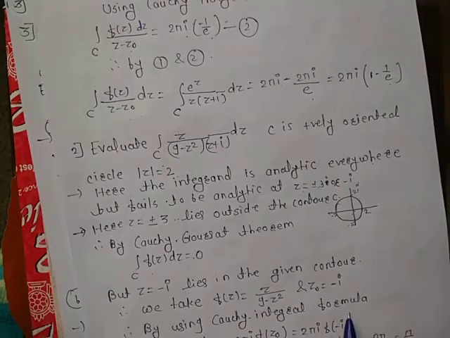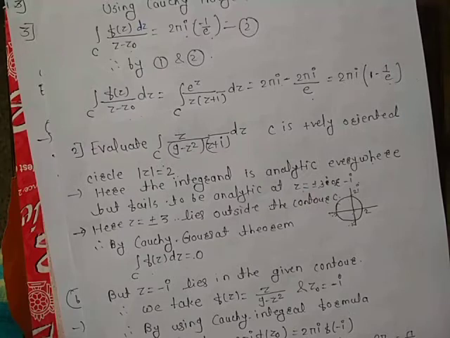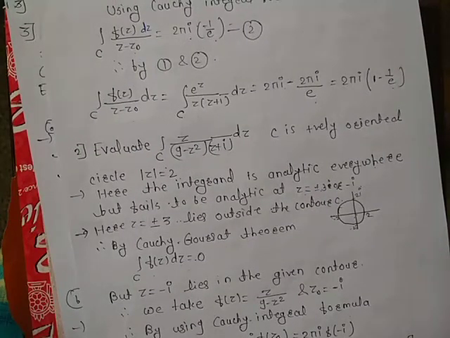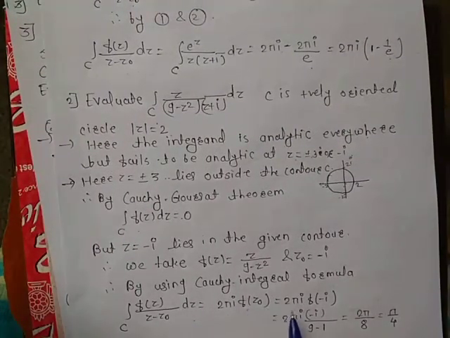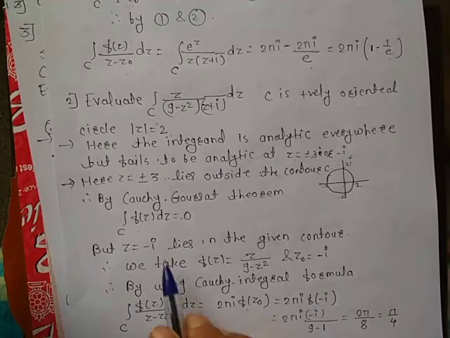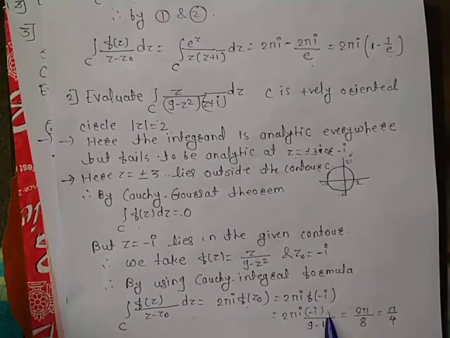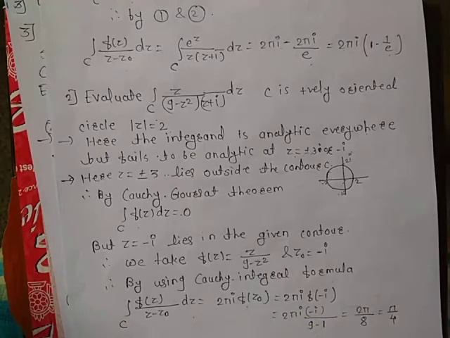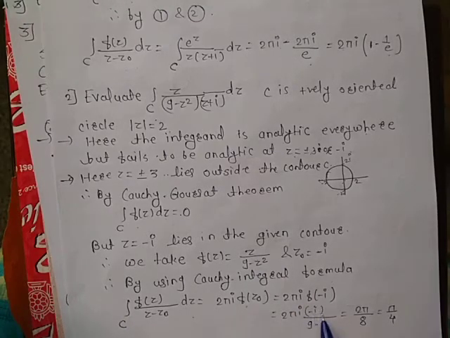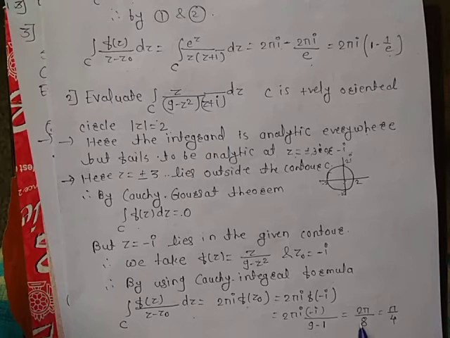Therefore by Cauchy integral formula, the integral over C of f(z) upon z minus z0 dz is equal to 2 pi i times f(z0). Here z0 is minus i, so it is f(minus i), which equals 2 pi i times minus i upon 9 minus i squared. Here minus i squared is 1, so it equals 2 pi upon 8, since i times minus i is plus 1. So this is pi by 4.